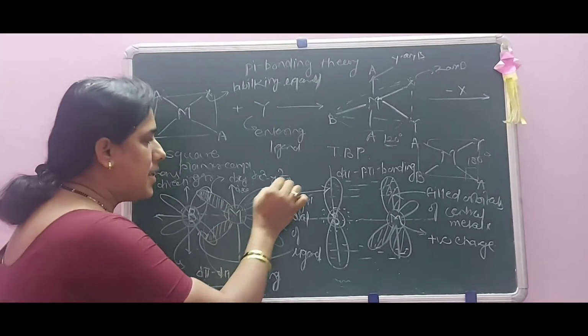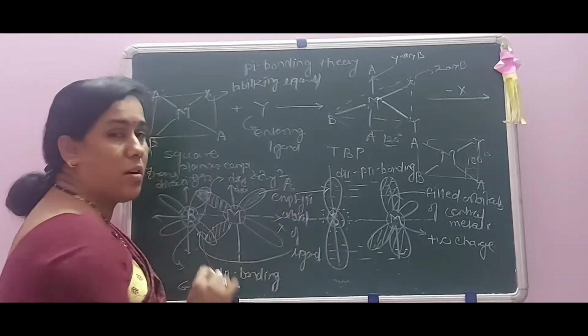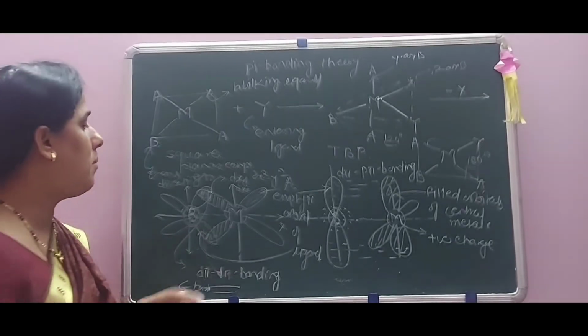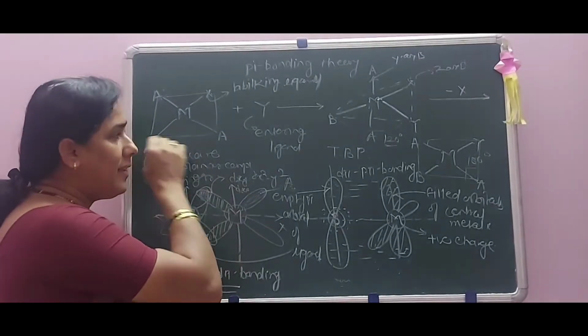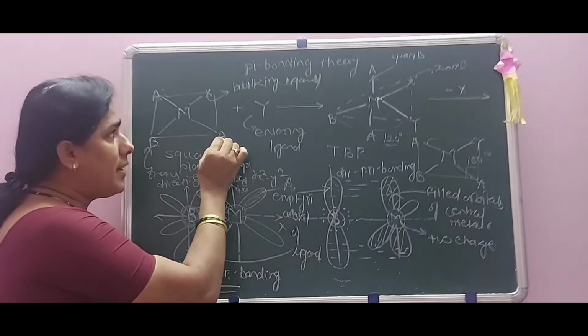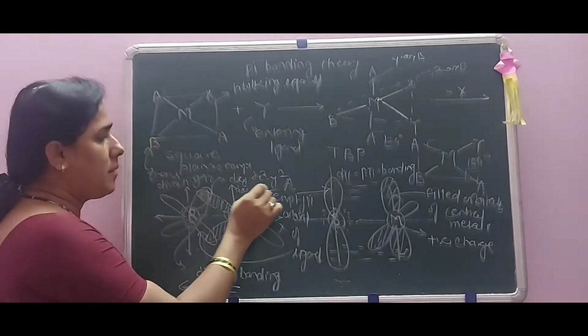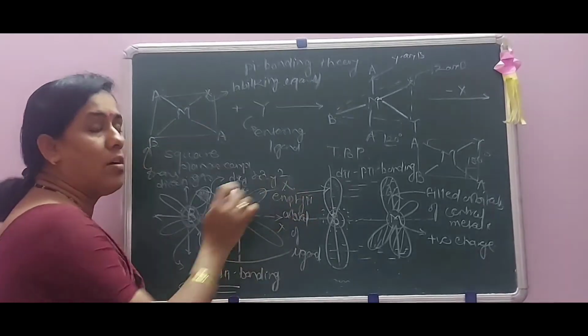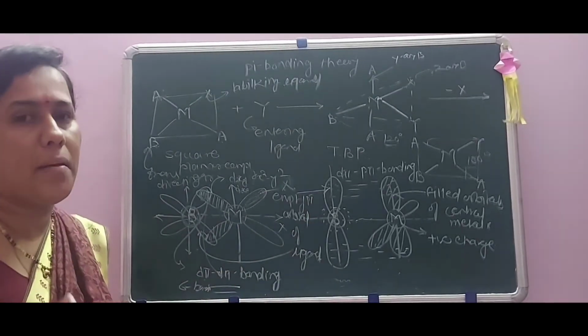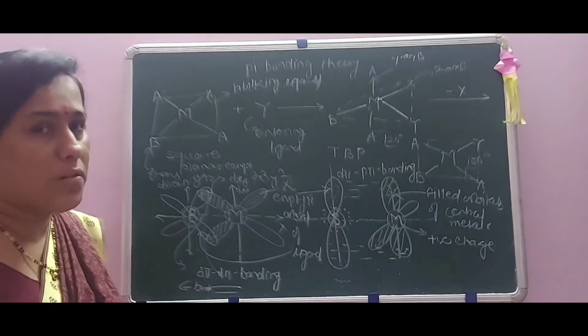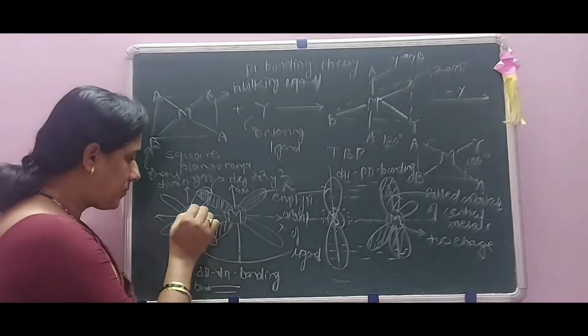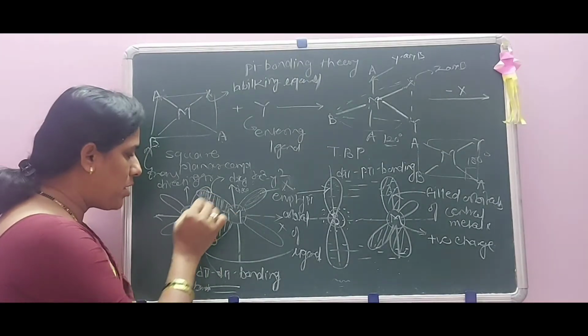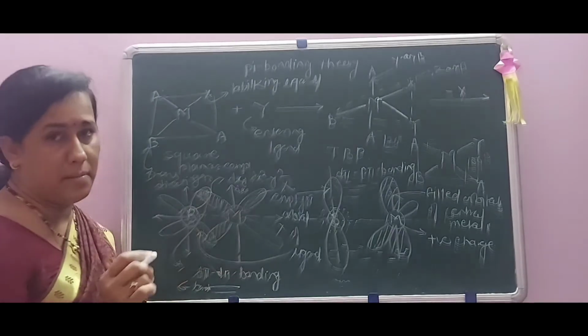That is, this distance goes on increasing, that is, the bond between the central metal ion and the labile ligand X goes on decreasing. That is, the bond between M and X goes on weakening due to the bond formation between the ligand and the central metal ion.